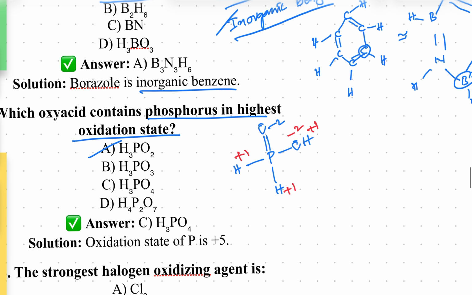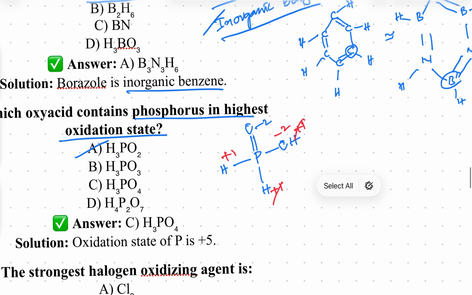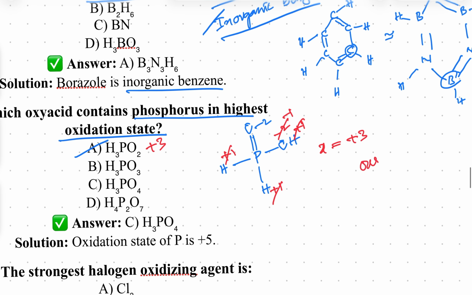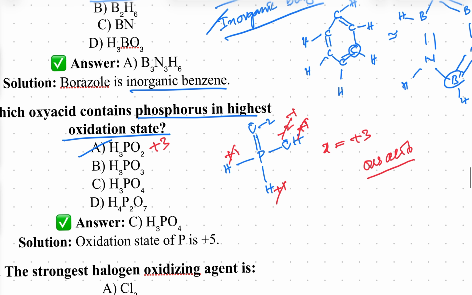Now you can calculate. Plus 1 minus 1 cancel. So minus 2 and plus 1 will be cancelled, and we get minus 1. So the answer is plus 3. Therefore this is phosphorus acid. Okay, next one, H3PO3.